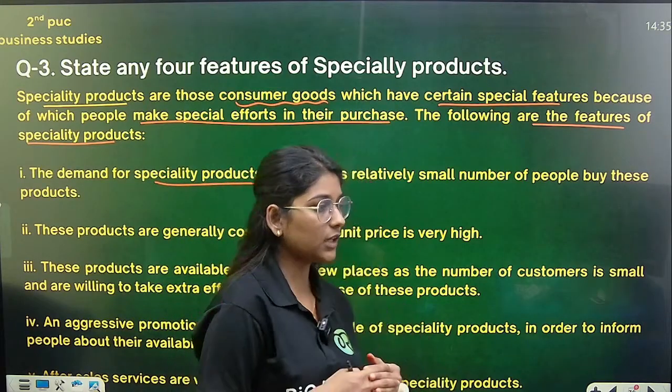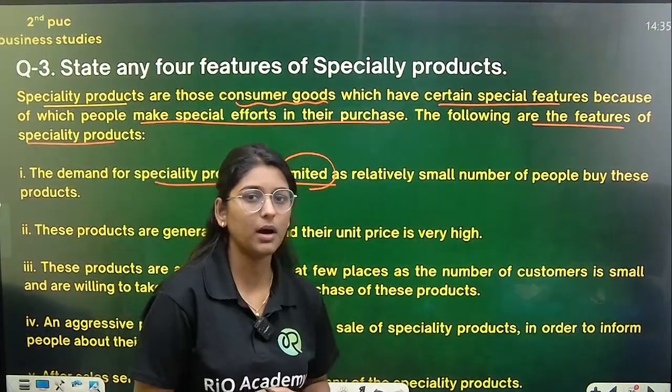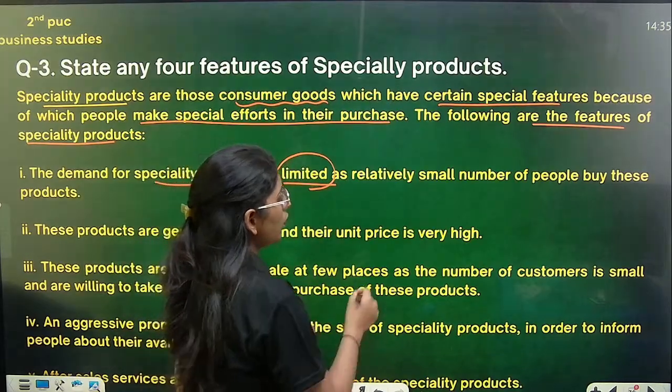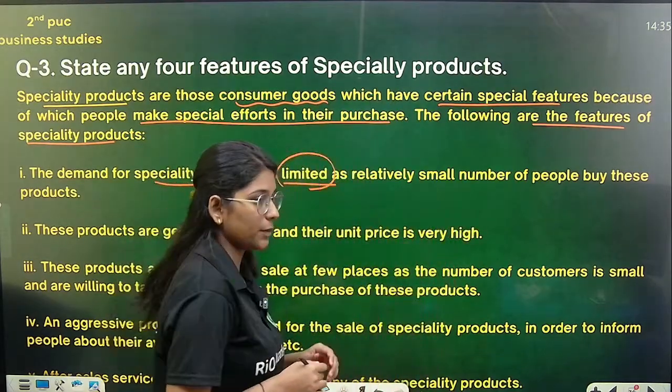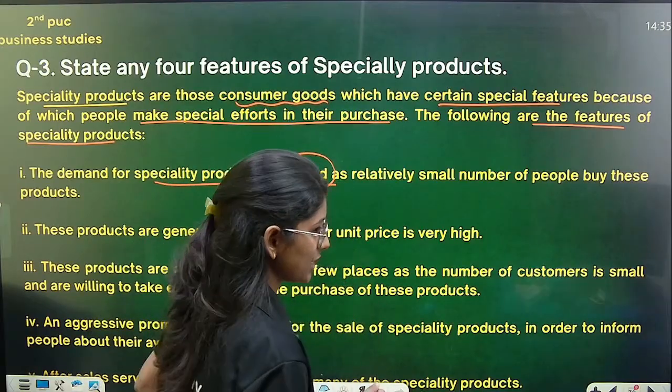As everyone cannot afford it, what happens is their demand will be what? The demand for specialty products is limited. So a small number of people buy these products. So very few people buy this. So it is about your specialty products.